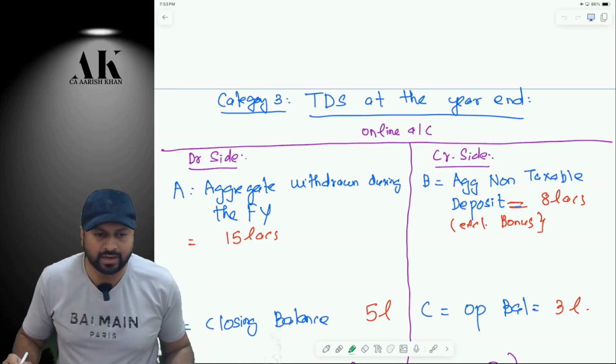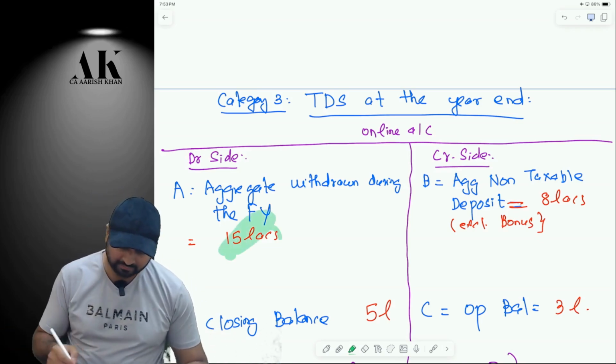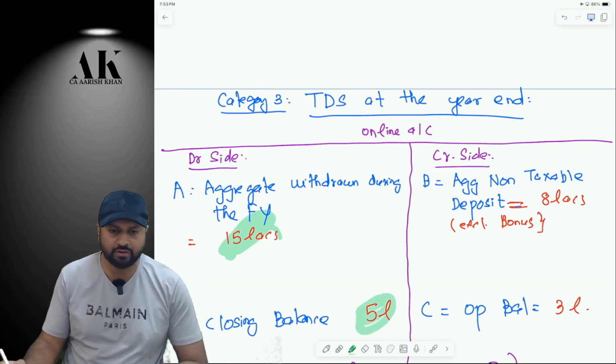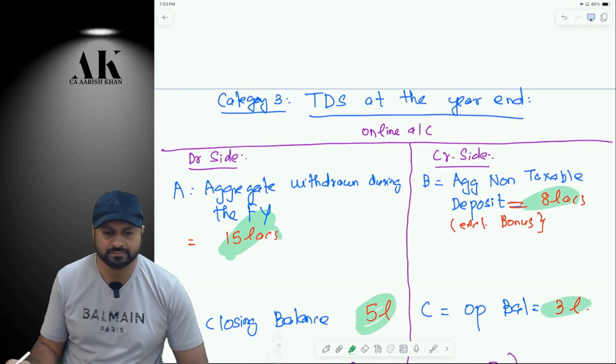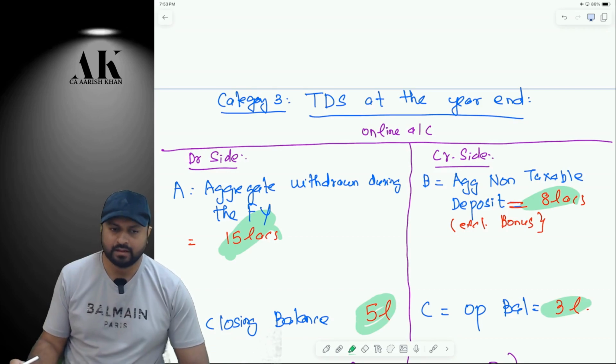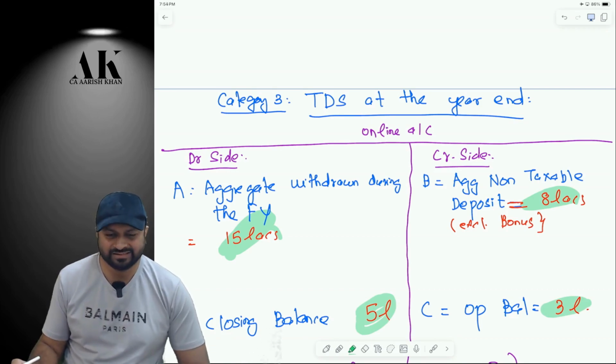So what will be A? A will be 15 lakhs, which is given over here. D will be 5 lakhs, which is given over here. B will be 8 lakhs, C will be 3 lakhs, and then E will be how much? Zero. Arre, how is E zero, yaar?